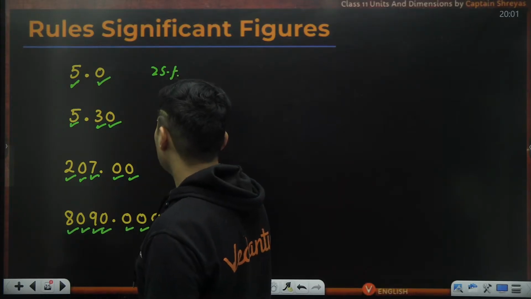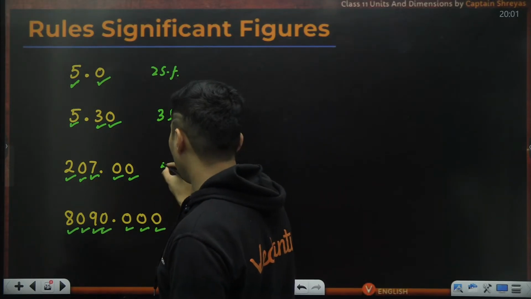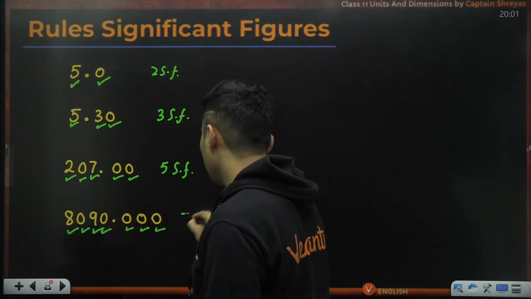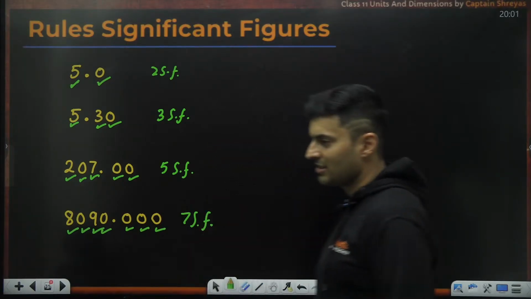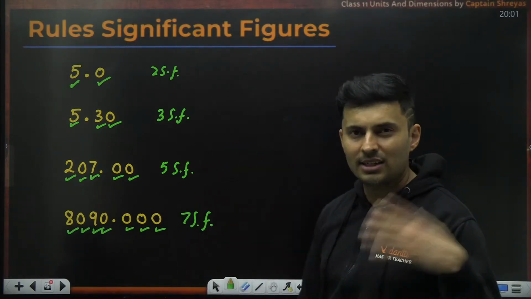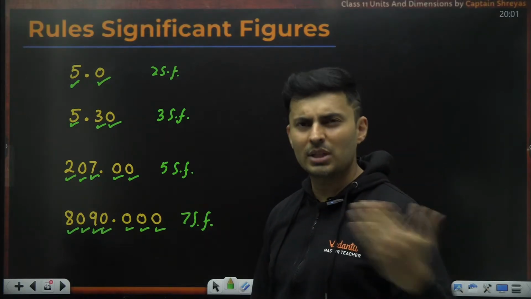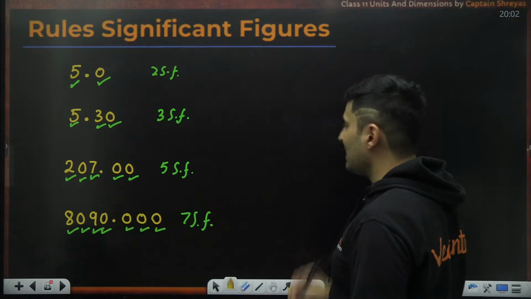Here you can see there are three significant figures. Here you can see 1, 2, 3, 4, 5 significant figures. Here you can see 1, 2, 3, 4, 5, 6, 7 significant figures. So whenever you have a zero after the decimal, automatically it becomes significant, and anything before that automatically will become significant. But sir, what if the number is less than 1?